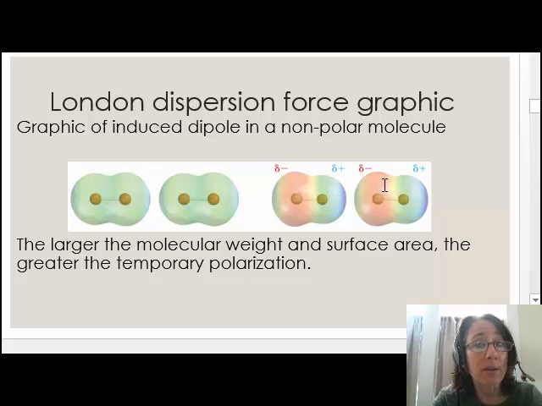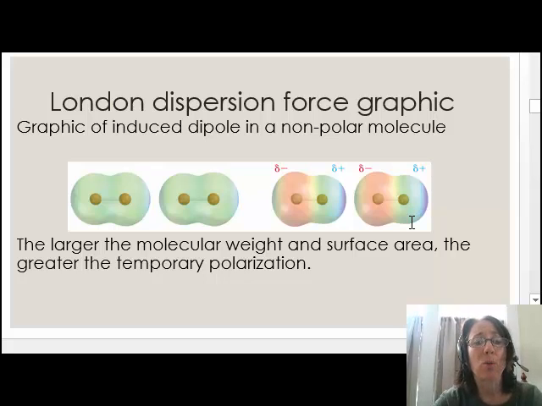The electrons of a nearby molecule will be attracted to the partial positive end of that dipole and then form its own dipole. These two molecules will be attracted to one another due to the formation of these temporary dipoles or separation of charge. The greater the number of electrons in a molecule, the stronger the London dispersion force. Thus, the greater the molecular weight, the stronger this force, since higher molecular weight means more electrons.